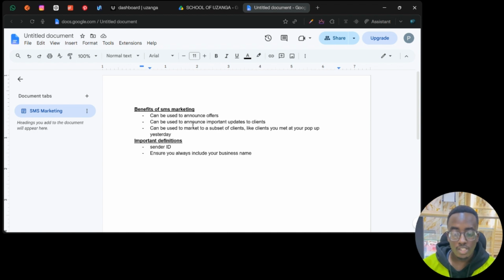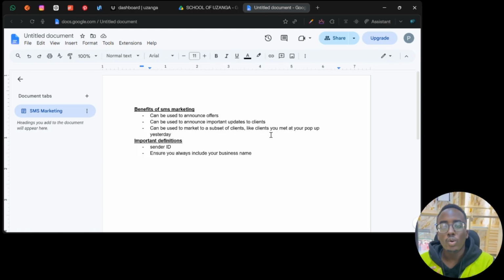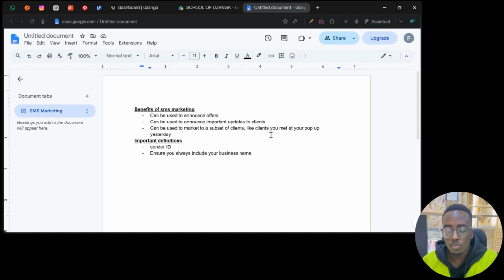Now the next advantage is that you can announce important updates. Then the next one is that you can market to a special group of clients. You can have different small groups and send an SMS that targets those people. So let's say maybe you have a group of people that you met at your pop-up market. Maybe you have a group of people that you met from somewhere.